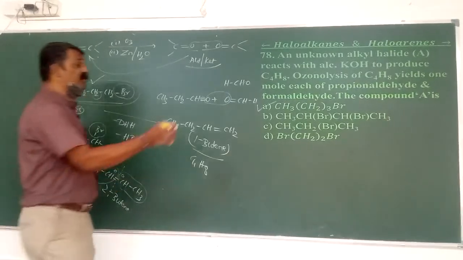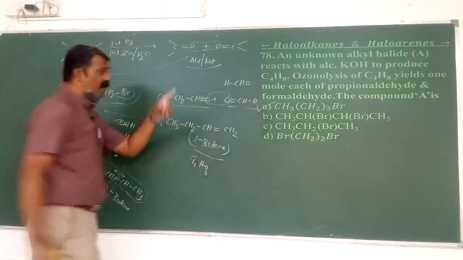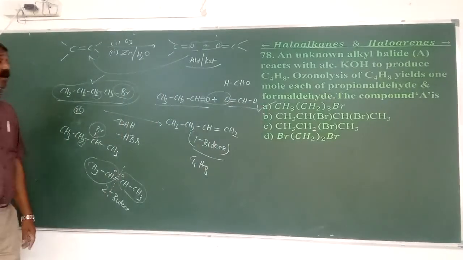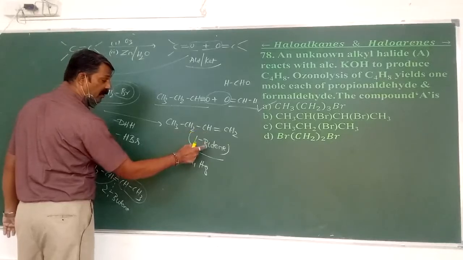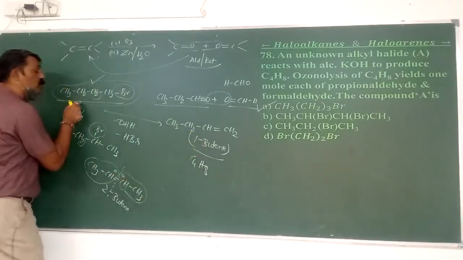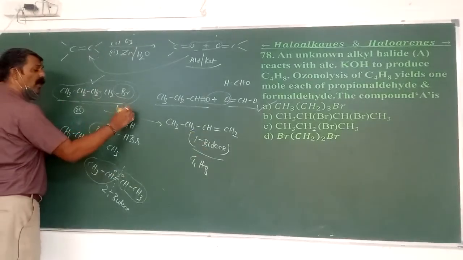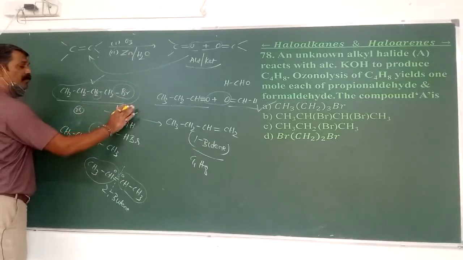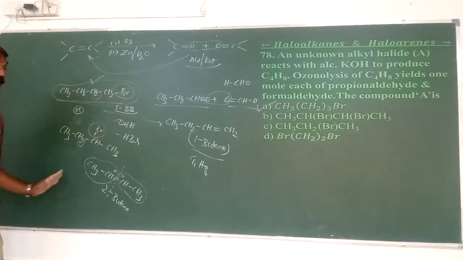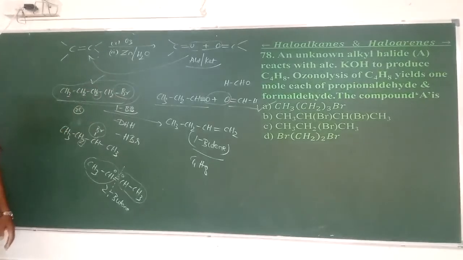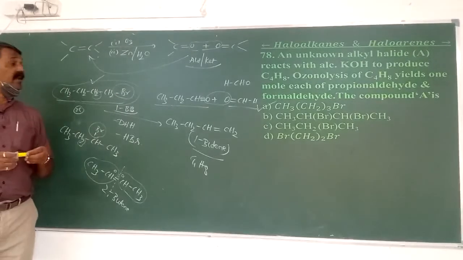But I am getting a mixture of propionaldehyde and formaldehyde. The ozonolysis product is going to be 1-butene, and 1-butene is obtained only from 1-bromo-butane, but not from 2-bromo-butane. So that is the answer to question 78.